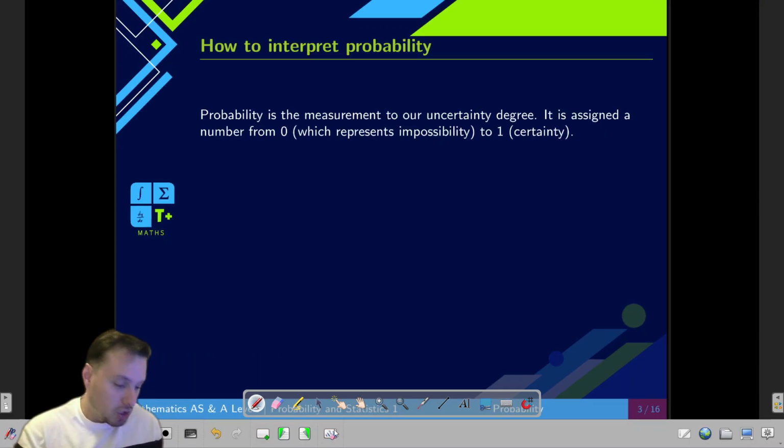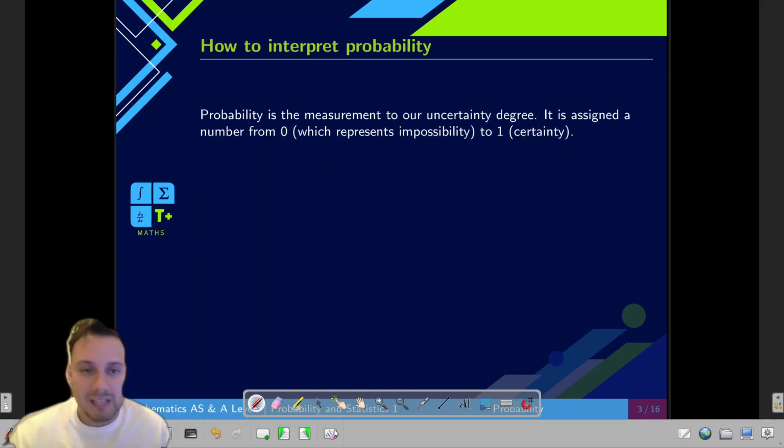So then, talking about probability, as we're not going to be giving the formal definition of a probability, we can give this sort of intuitive definition that works for us. That is, a probability is a way that we can measure our degree of uncertainty. And we are going to assign it a number. It's going to go from 0, which means this is impossible. For example, when I roll a die, I will get a dinosaur. That is impossible. An ordinary fair die, okay? Nothing strange. I roll it and I get a dinosaur. That's impossible. I'm completely certain that that's not going to happen.